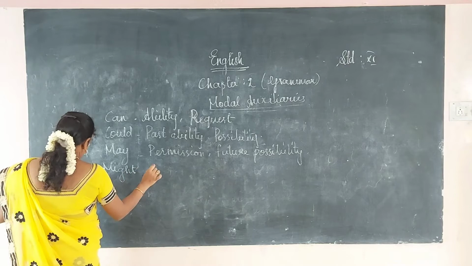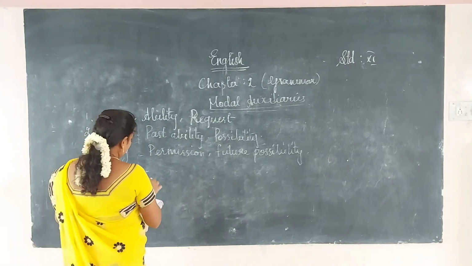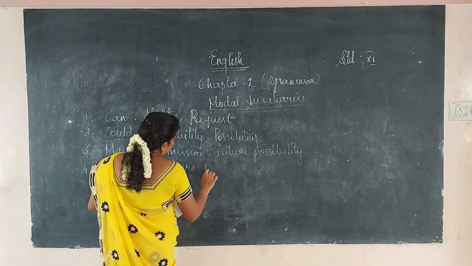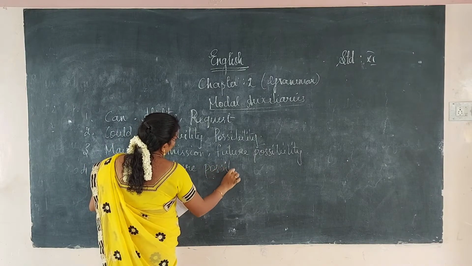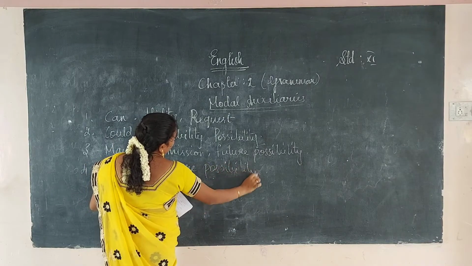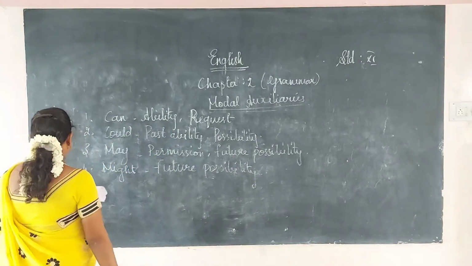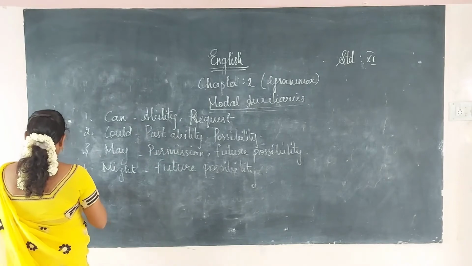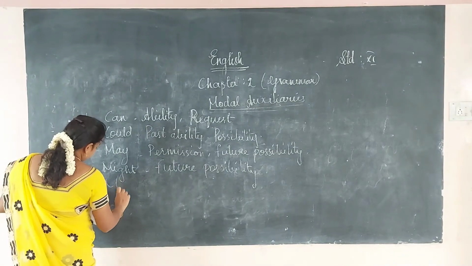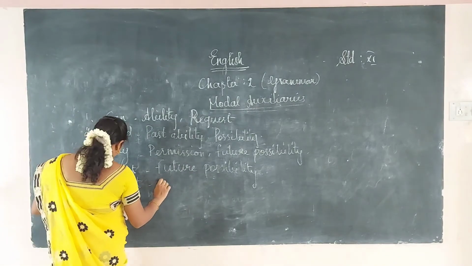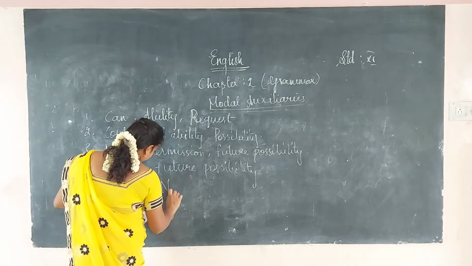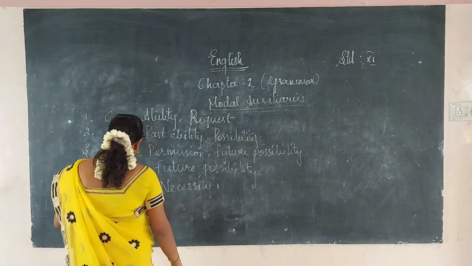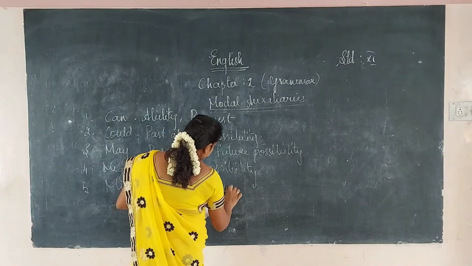Okay. Next, the fourth one is might, M-I-G-H-T, might. Might we will use only for future possibilities. Might is the past form of may. Okay. Next, must. Must we will use for necessity or obligation. Necessity means compulsory. Necessity or obligation.